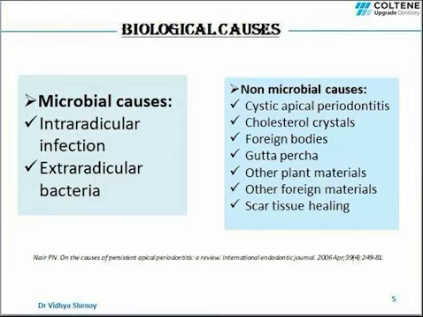Here, as you can see, there are many non-microbial causes listed. The first one is cystic apical periodontitis. In cases where a periapical cyst was present, just the root canal treatment might not be enough to heal the tooth. So here it is important to differentiate between a pocket cyst and a true cyst.